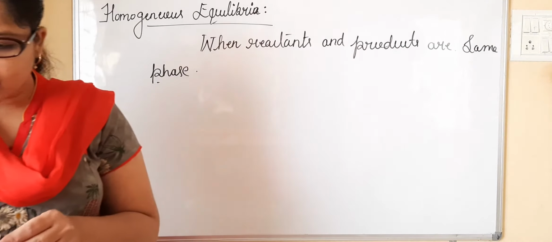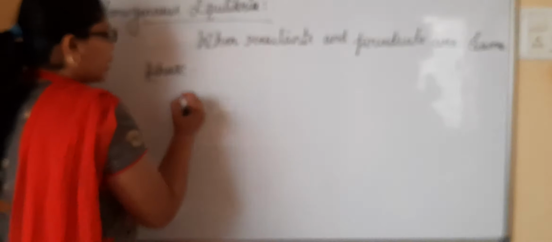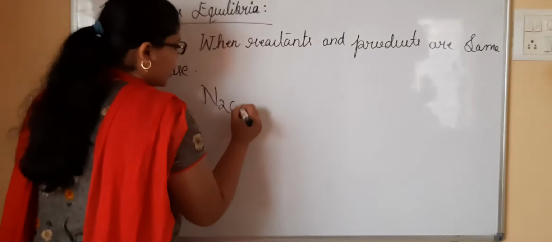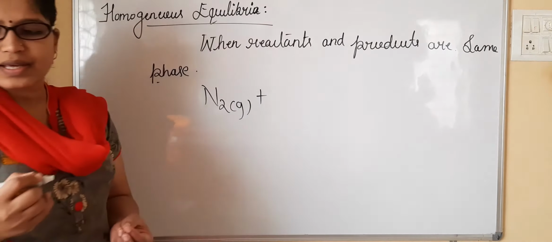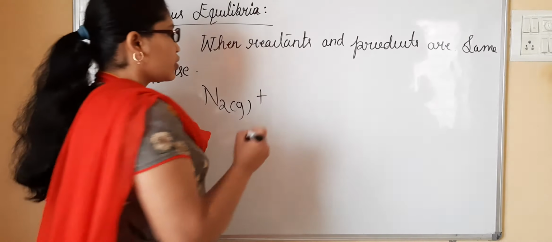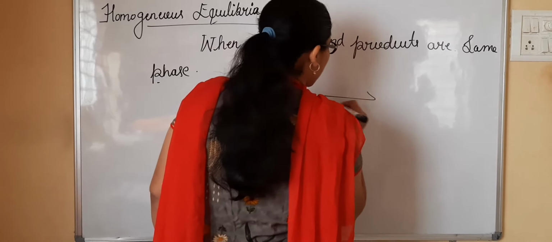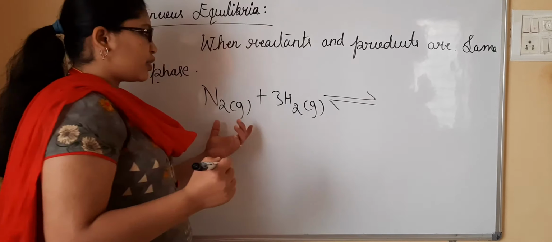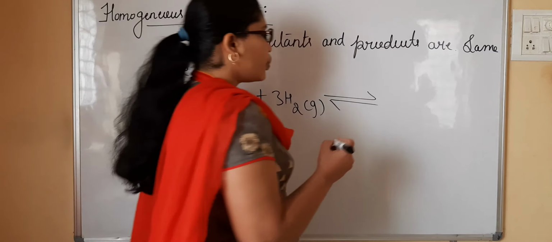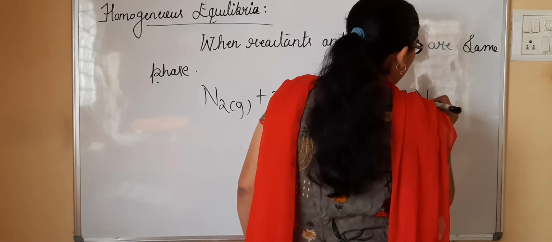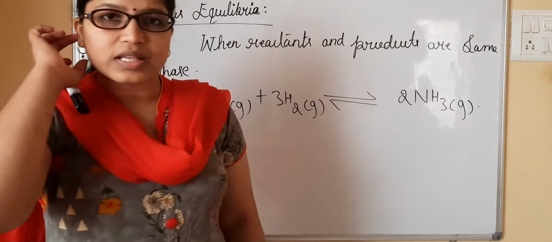If you consider an example of homogeneous equilibrium, it will be N2 gas, which is in the gas phase, treated with 3 moles of hydrogen gas. Both the reactants are in the same phase. With this we can synthesize ammonia, which is also in the gaseous phase.